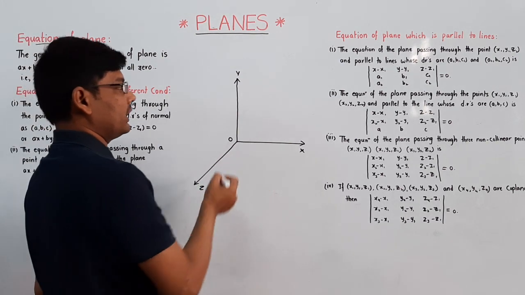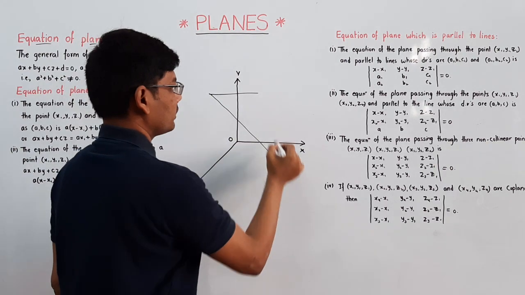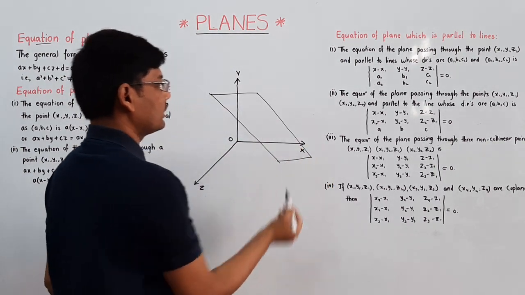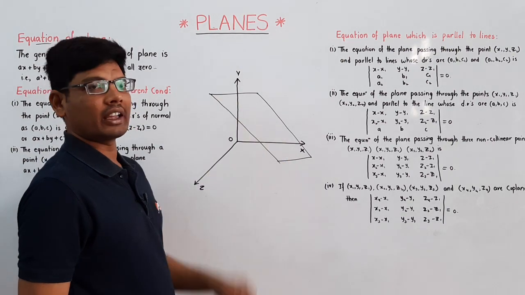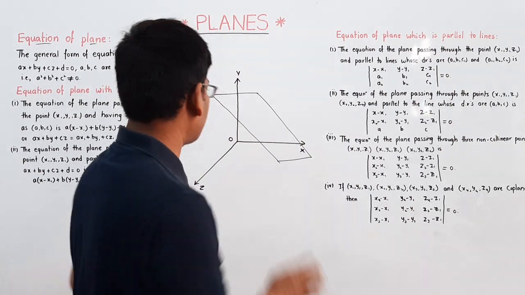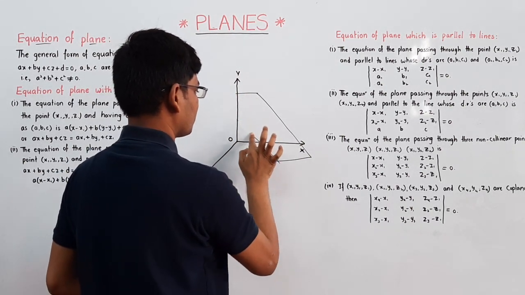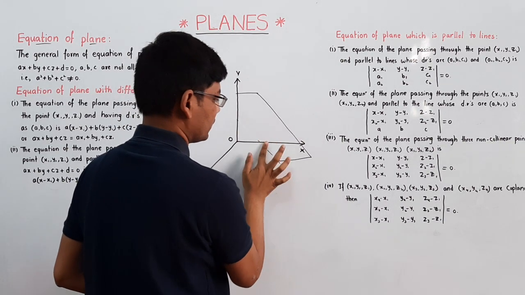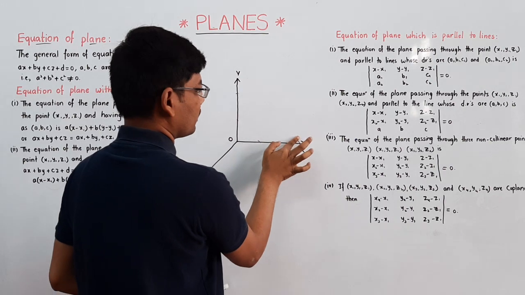If you take a plane here, this is one type of plane, intersecting the 2 axes x and y. If you take one more plane like this, this is one plane on a 3D coordinate system.